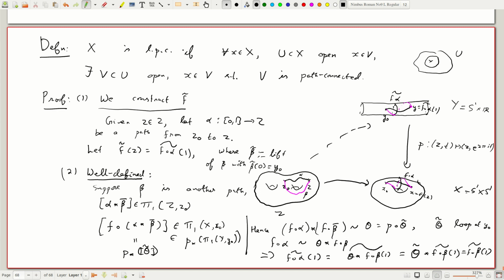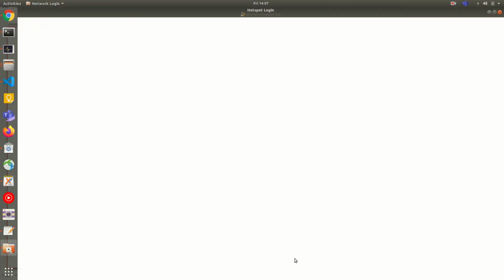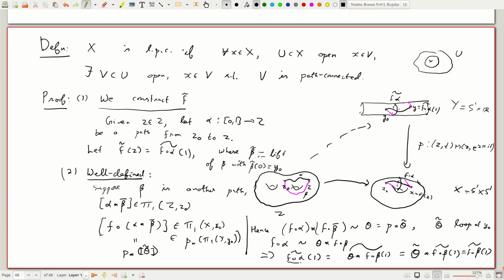So what we have deduced from this is that whether I took the curve alpha or beta, we end up with the same point at the right end point. Okay, this tells you F tilde was well defined. This was our first non-trivial point here. Okay, so in the next segment we'll see that this is in fact continuous. We'll look at the same picture and see this.